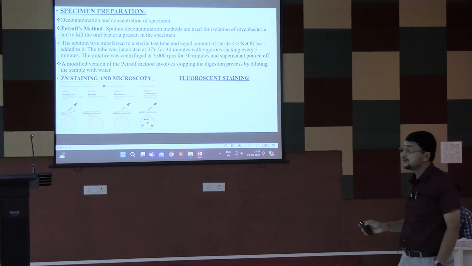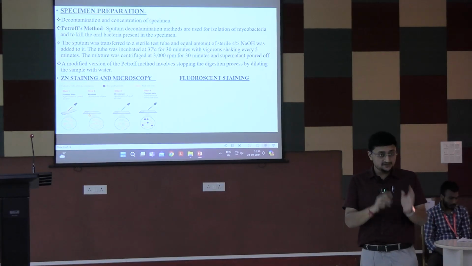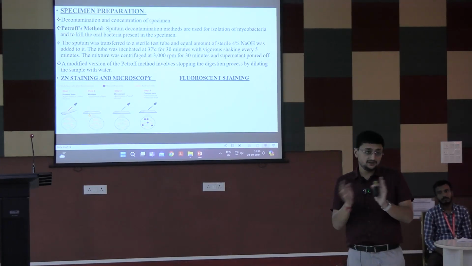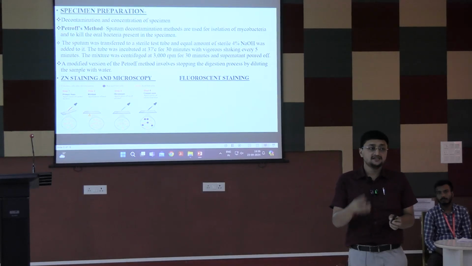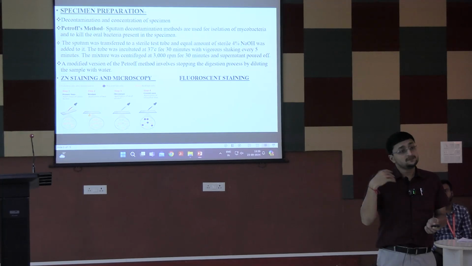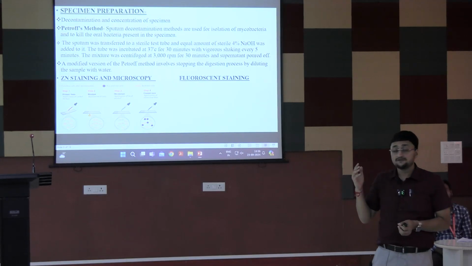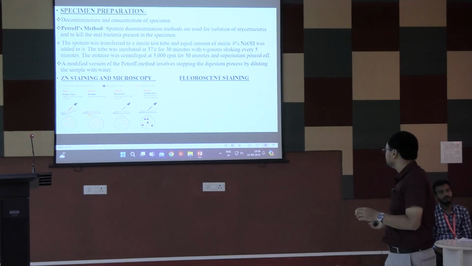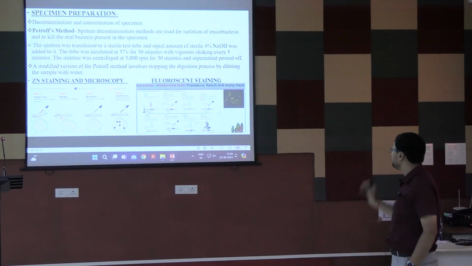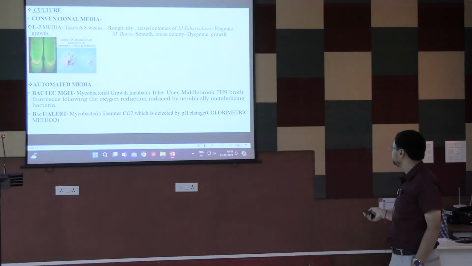Next is fluorescent staining. Fluorescent staining is somewhat better than ZN staining, because there are many caveats of AFB ZN staining. As I have already mentioned, there are many acid-fast organisms other than TB. In case of hemoptysis, it may be falsely interpreted as acid fast, but in fluorescent staining these caveats may be overcome. We generally use auramine or rhodamine stain. This procedure you should not memorize. This is a very long procedure.